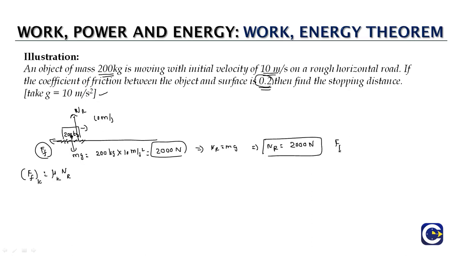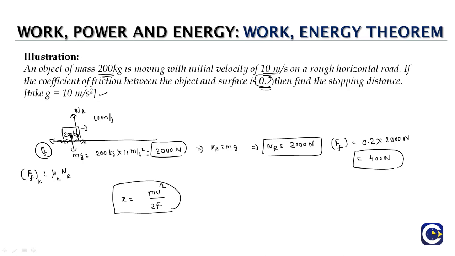and hence the kinetic friction value will be equal to mu k times the normal reaction, which will be equal to 0.2 into 2000 newtons, which will be equal to 400 newtons. This is the kinetic friction value. Now this is the retarding force acting on the object. Now we can straight away use the formula that we have just derived, which is stopping distance x will be equal to m into v square by 2 into f. Otherwise we can even do the derivation all over again, but since we just now concluded the result, we can use the stopping distance formula.